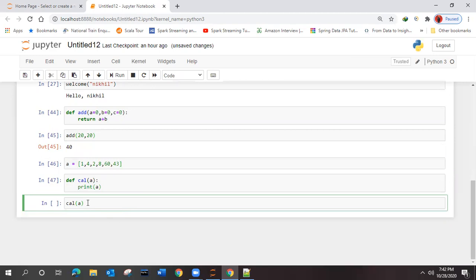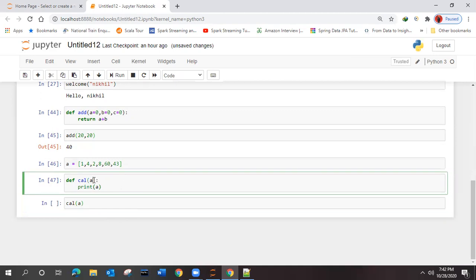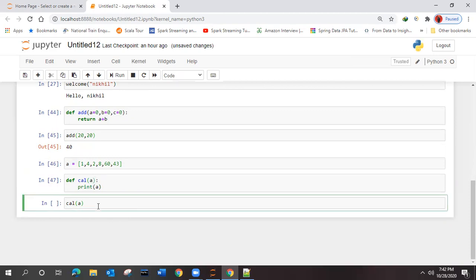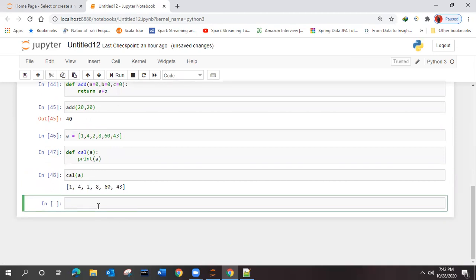It is the list 1, 4, 2, 6, 8, 60, 43, something like that. And that list itself you are passing into the function as the argument. Got it? So if we execute this one, what will be the result? We'll get all the elements of A.